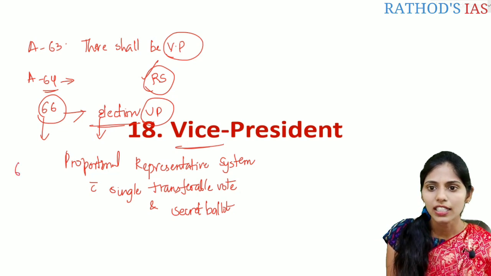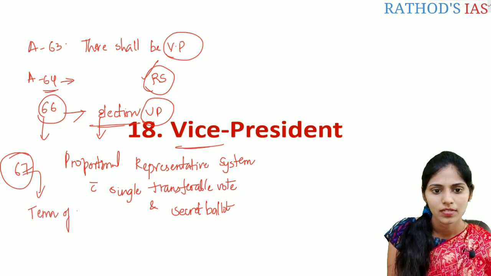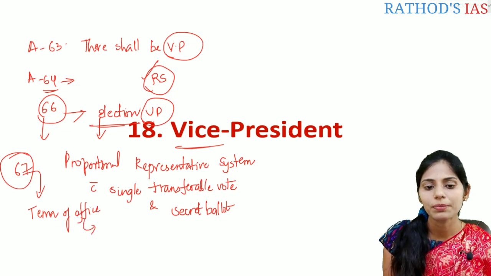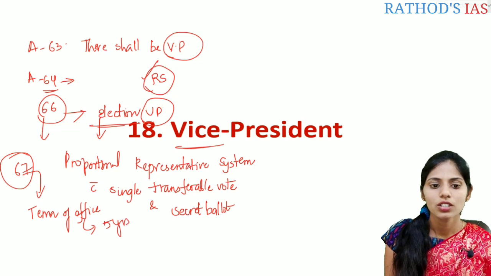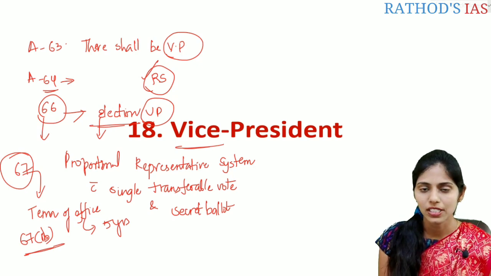Article 67 of the Indian Constitution mainly talks about the term of office of the Vice President. The normal tenure of the Vice President is 5 years. Article 67b of the Indian Constitution mainly talks about the removal of the Vice President.